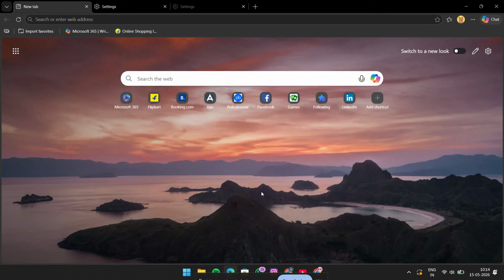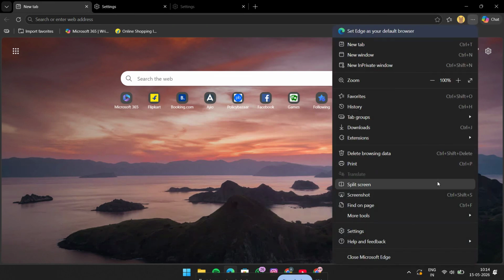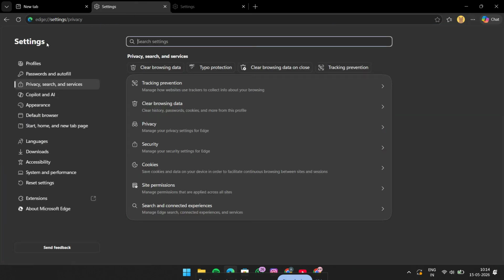First, open Microsoft Edge on your computer. Once the browser is open, look to the top right corner and click the three-dot menu. From there, choose Settings. This will open the main Edge settings page where you can manage privacy, security, and website permissions. Next, in the left-hand menu, click Privacy, Search, and Services. This is where Microsoft Edge keeps most of its privacy and site access controls.